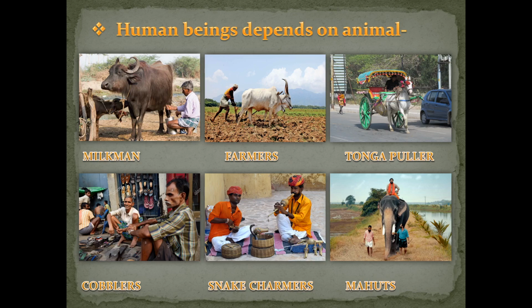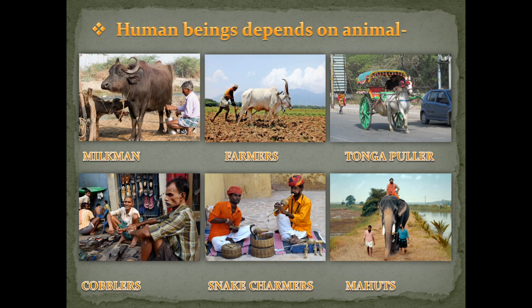Okay, so we saw milkman, farmers, tonga pullers, cobblers, snake charmers, mahouts, veterinary doctors, madaris, people who are working in the circus. Also future tellers, they use parrots to tell the future of a person. So they also depend on animals, or you can say birds.